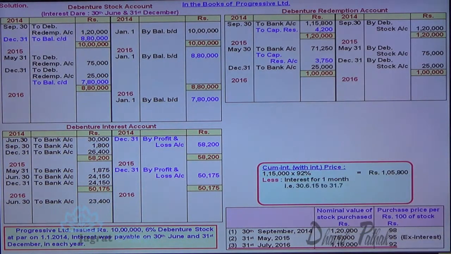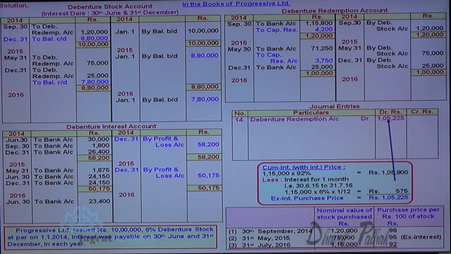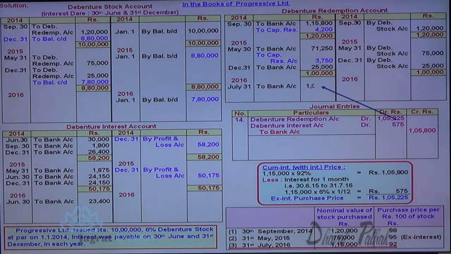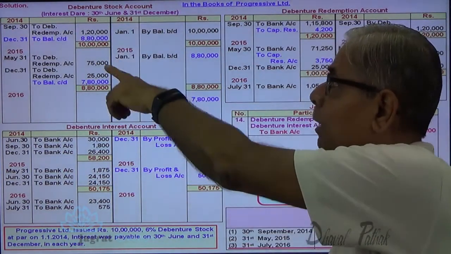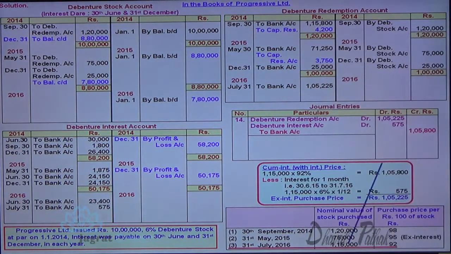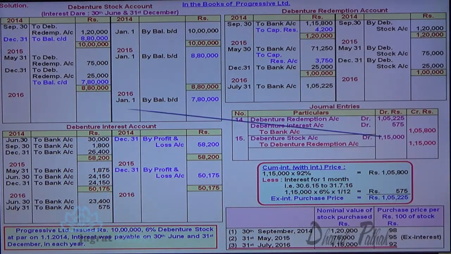So here, this is a with-interest price. 1 month interest is to be worked out, 30th June to 31st of July. 1,15,000 into 6% into 1 by 12. So ex-interest purchase price is 1,05,225. Debenture redemption account debit, debenture interest account debit to bank account credit. Now 1,15,000 debentures are redeemed, so debenture stock account debit to debenture redemption account credit.